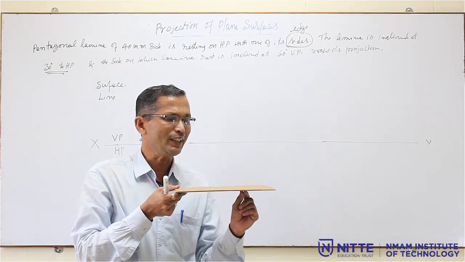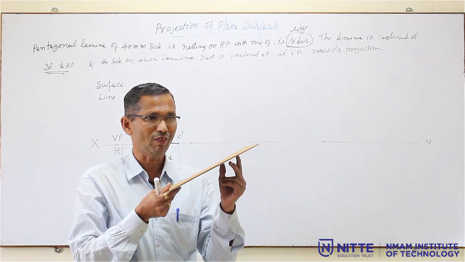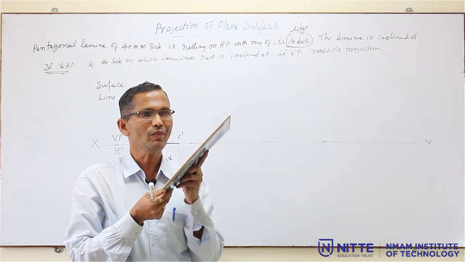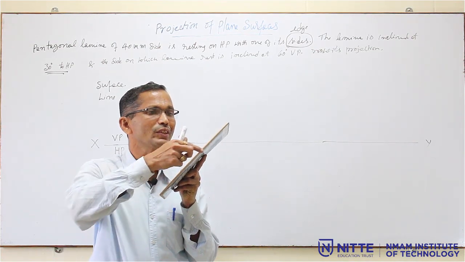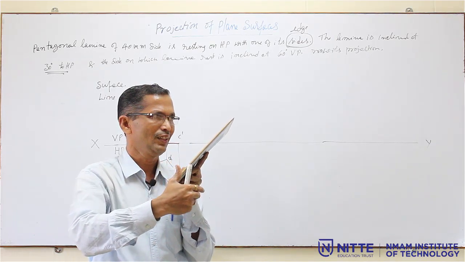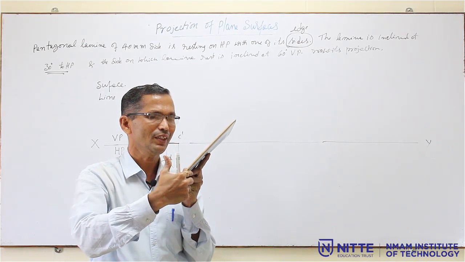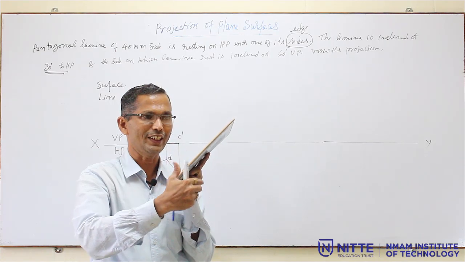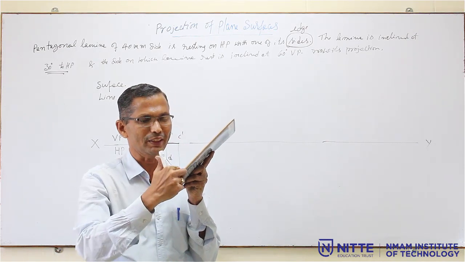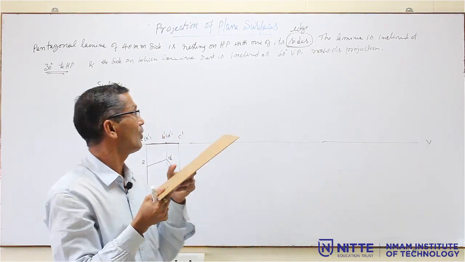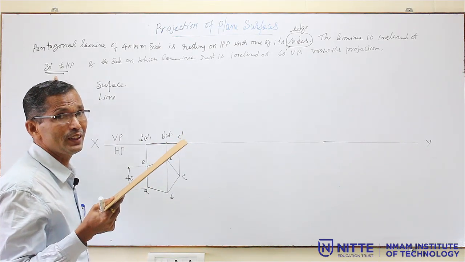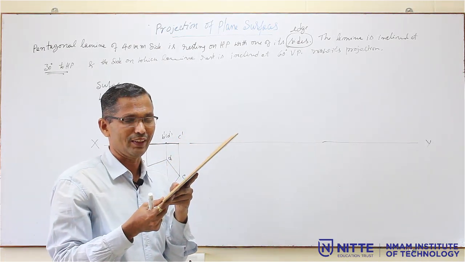Now, if I give some inclination for the surface, surface is inclined at 30 degrees, then what is the front view now? The front view looks like a line. What is the angle of this? The angle is the surface inclination. So, the front view looks like a straight line which is inclined at an angle equal to the surface inclination. That is the procedure of giving the surface inclination.